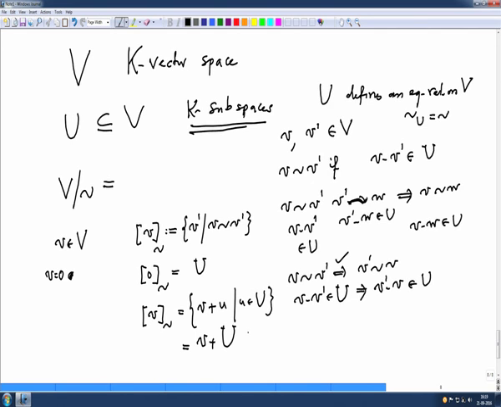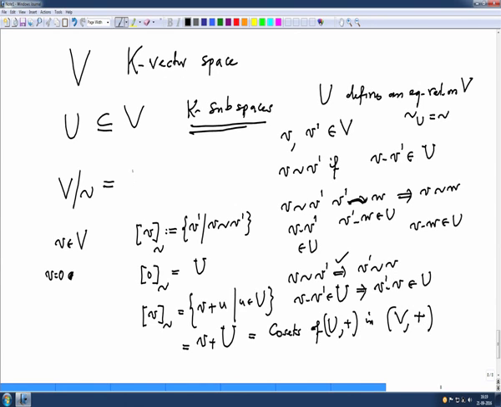So visibly these are cosets of U in V. So that is the quotient set.